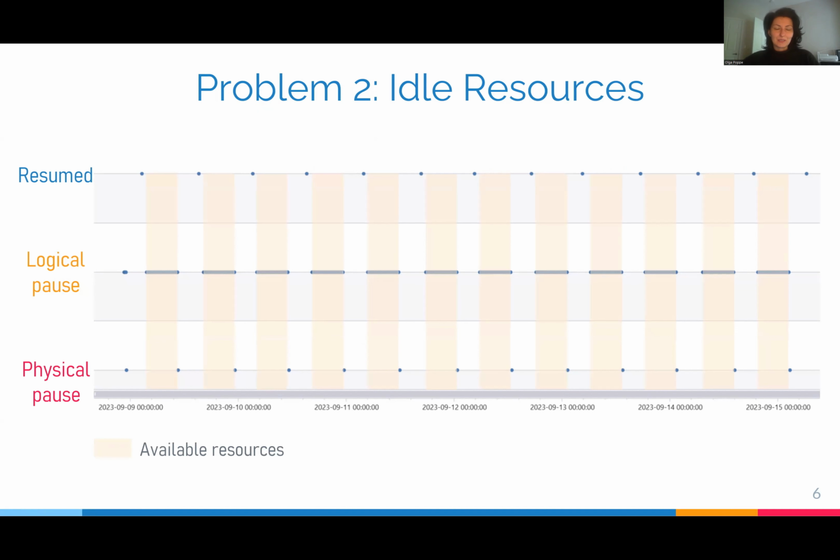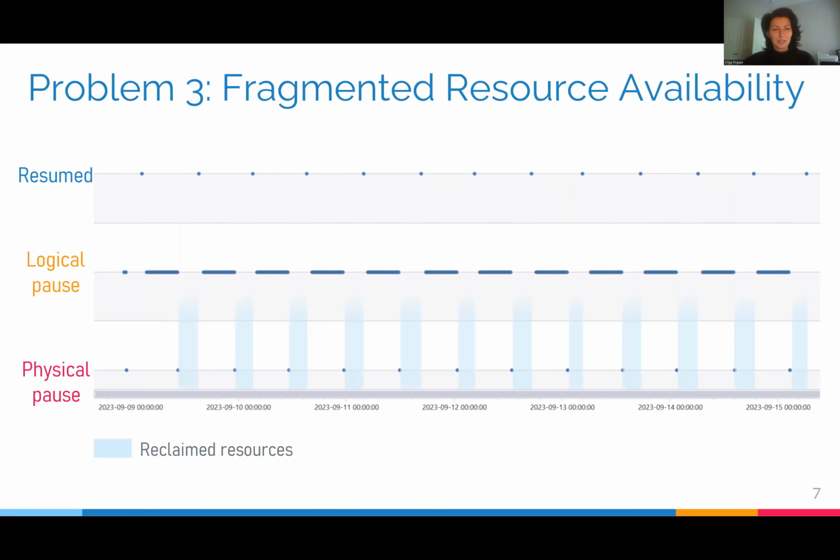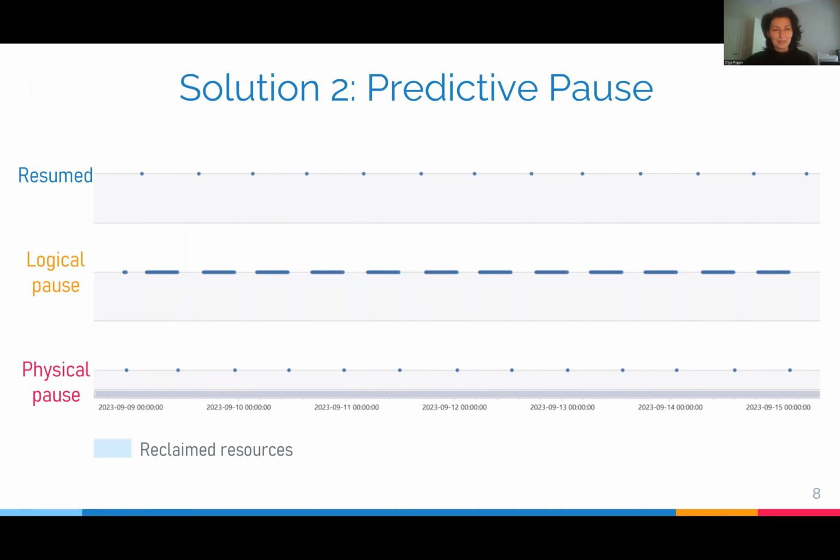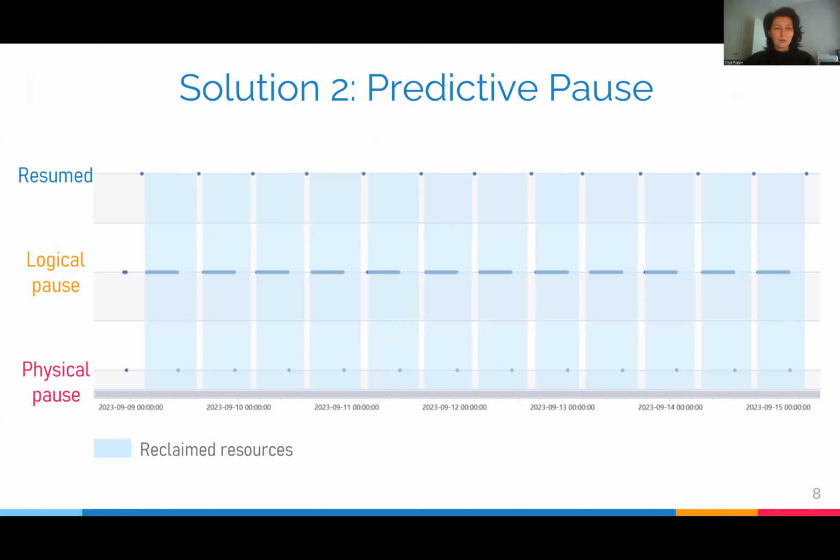Also, if the customer does not come online during logical pause, we physically pause the database. We can reclaim the resources during physical pause and reuse them for other databases on the same node. Unfortunately, the duration of physical pause can be too short to effectively reuse these resources. Therefore, we propose to predict the login pattern for each database, and if we know that the next login is very far out, we can skip logical pause and go into physical pause immediately. In this way, we make the time intervals during which resources can be reused longer.